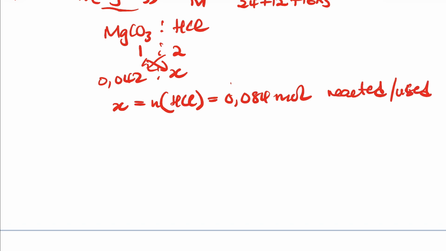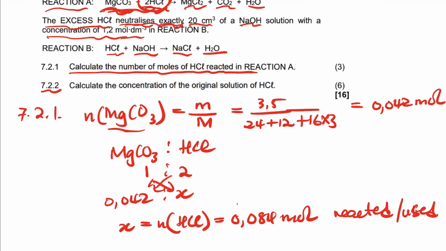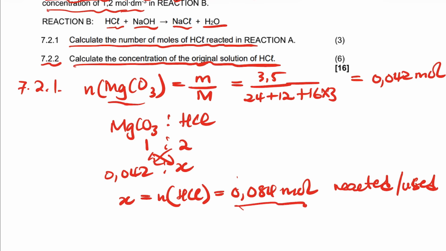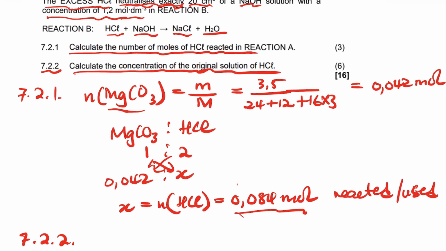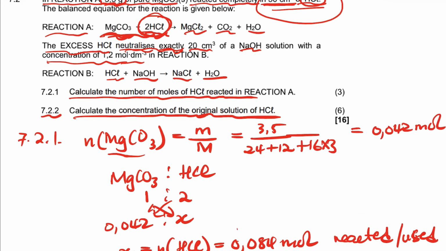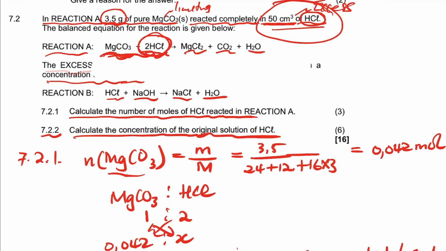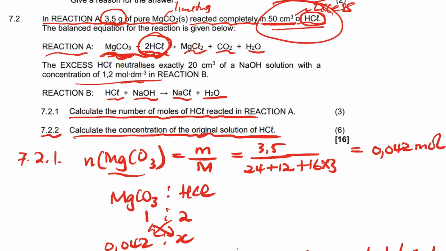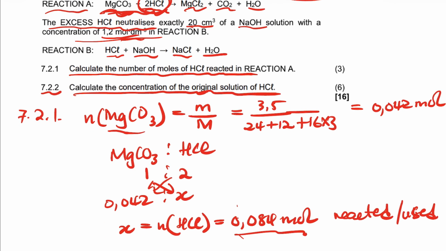Reacted or used. Right, in 7.2.2 it says calculate the concentration of the original. So this is not the original, guys, this is what reacted from the original. We were told that the excess HCl neutralizes 20 cubic centimeter of sodium hydroxide at 1.2. So we're going to use this sodium hydroxide to get this excess that is neutralized.